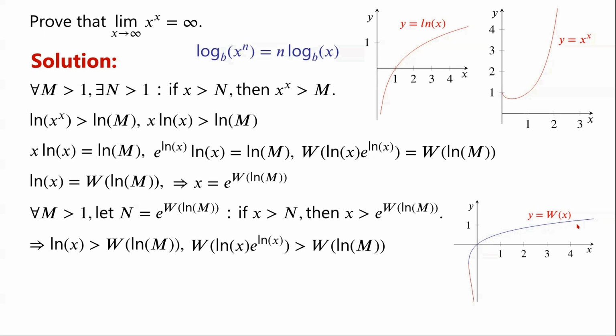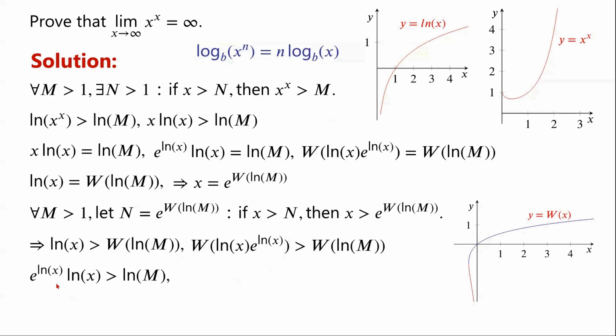So, if the Lambert W of the natural log of x times e to the power of the natural log of x is greater than the Lambert W of the natural log of m, then the input to the function, which is the natural log of x times e to the power of the natural log of x, is also greater than the natural log of m.